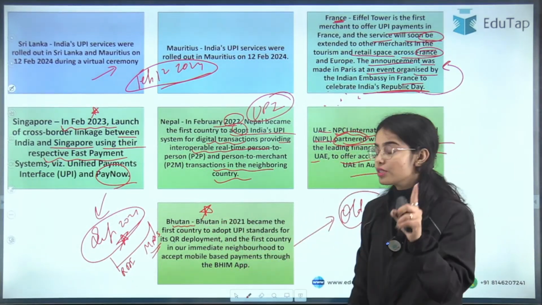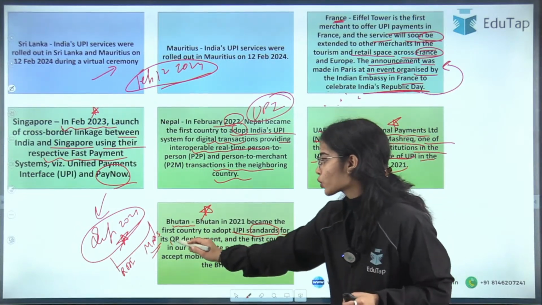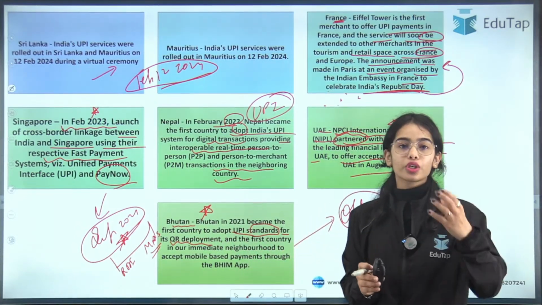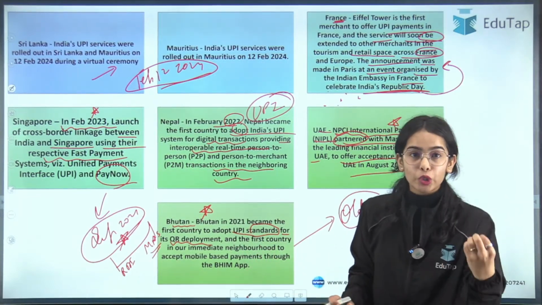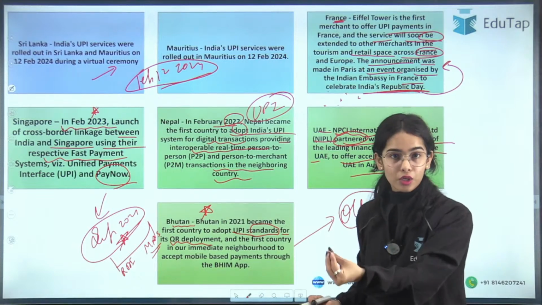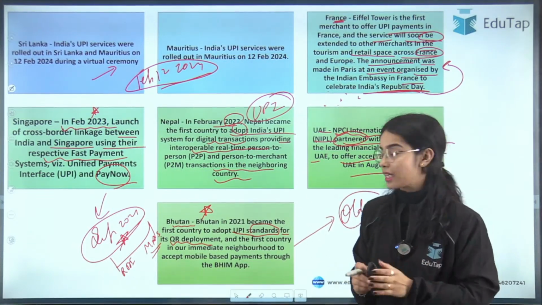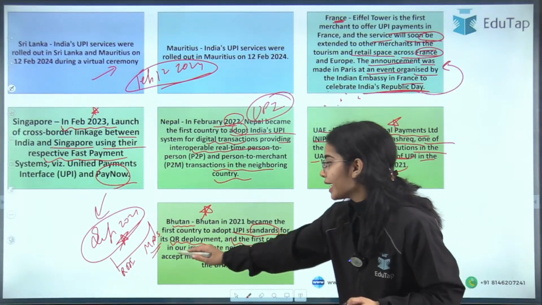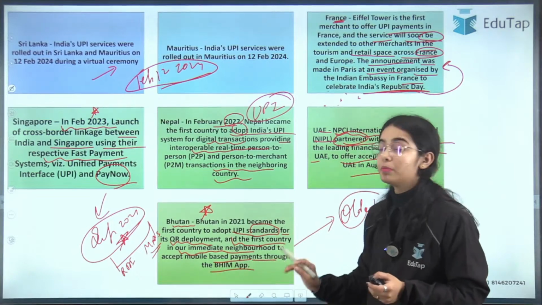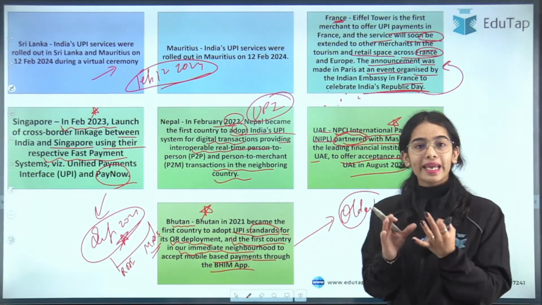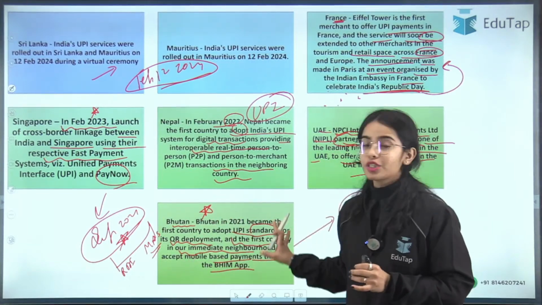Bhutan was the first country to adopt the UPI standards for its QR deployment. So Bhutan got the help of India to develop its own QR code with the help of UPI standards. And it was the first country in our immediate neighborhood to accept mobile-based payments through the BHIM app. So Bhutan accepted BHIM payments.